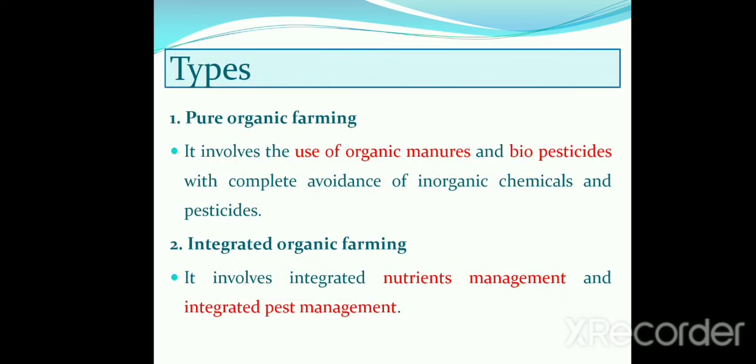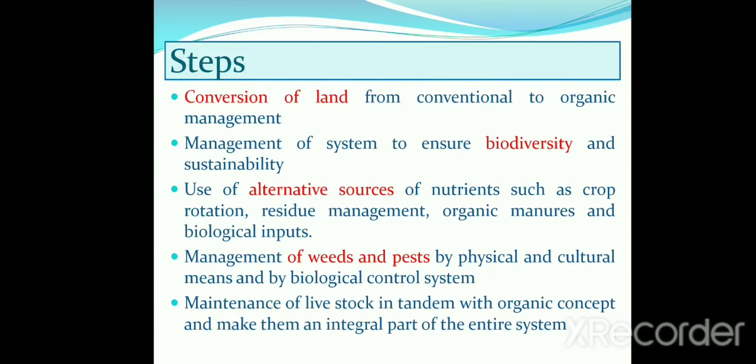Now there are two types of organic farming. First one is pure organic farming. Second one is integrated organic farming. Pure organic farming involves the use of organic manures and biopesticides with complete avoidance of inorganic chemicals and pesticides, while integrated organic farming includes nutrient management and integrated pest management.